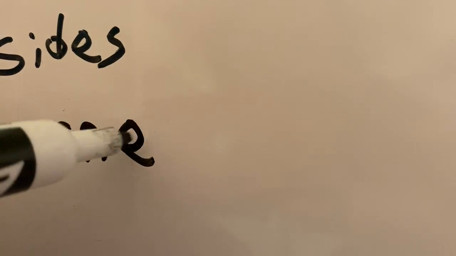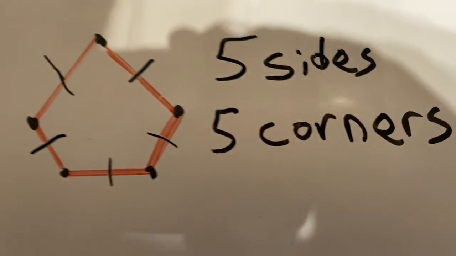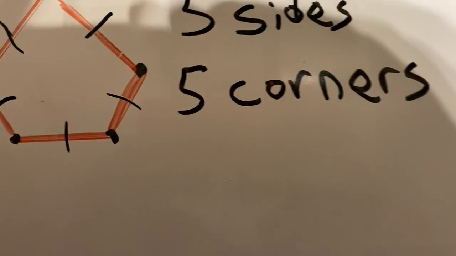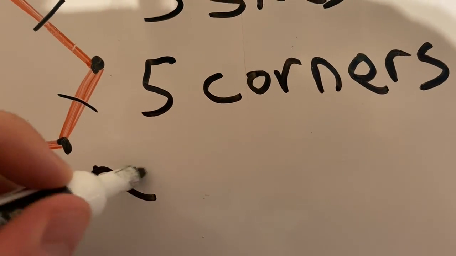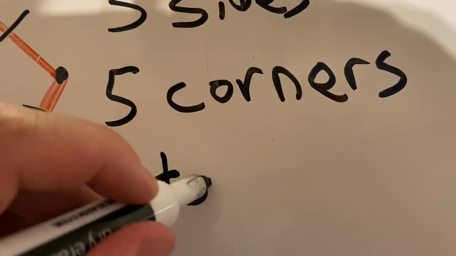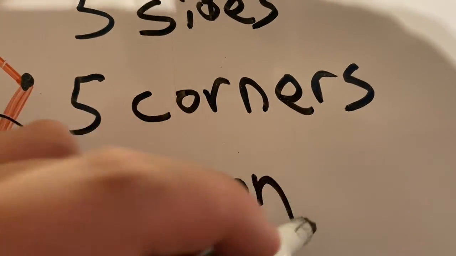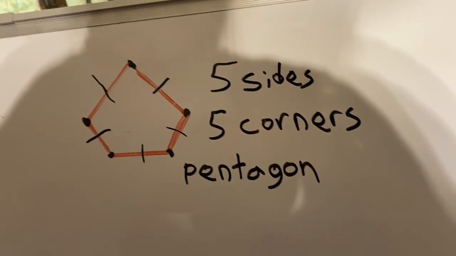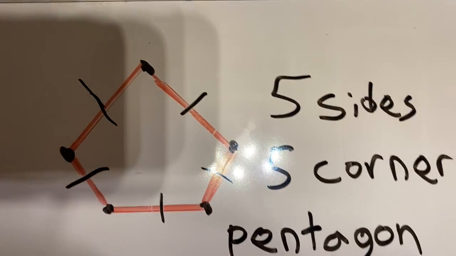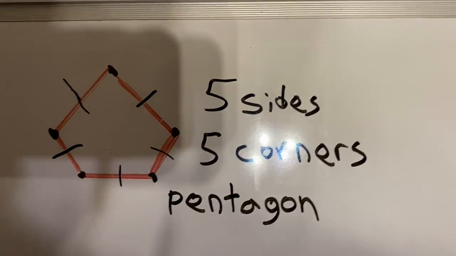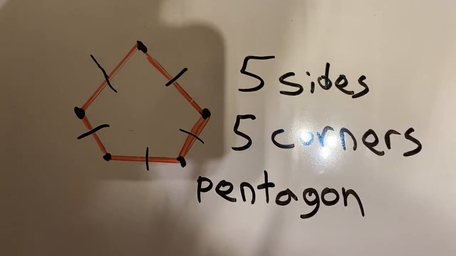5 sides, 5 corners. And a shape that's got 5 sides and 5 corners, it has a special name too. We call that a pentagon. Pentagon. We're not going to worry too much about the name of that shape right now, but just know that we can count up the sides and the corners to figure out how many there are. So 5 sides, 5 corners, that's a pentagon.